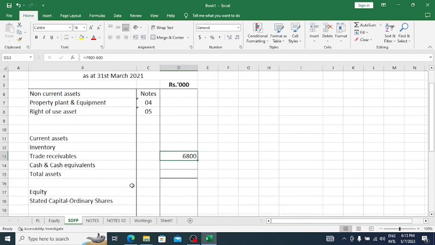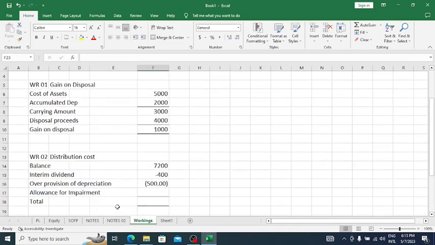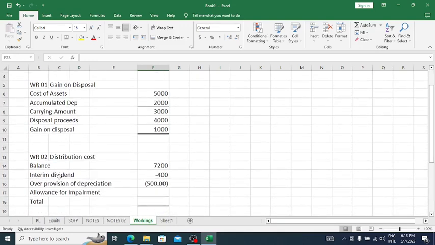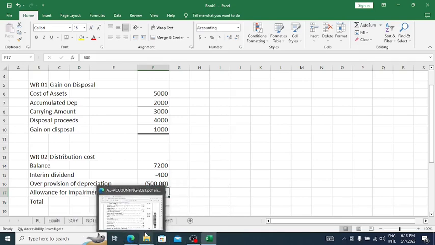Also that 600 should be taken into the P&L, and that should be recorded under the distribution cost, allowance for impairment. 600 is an expense, and then it's okay.